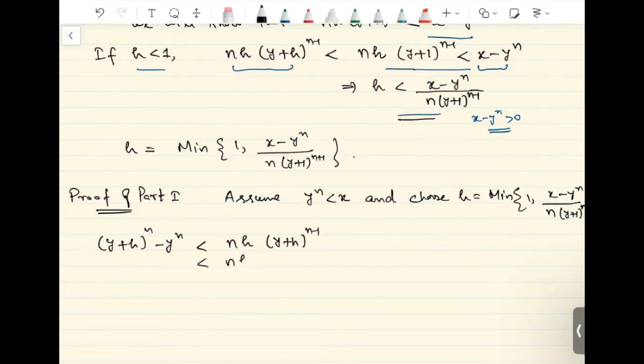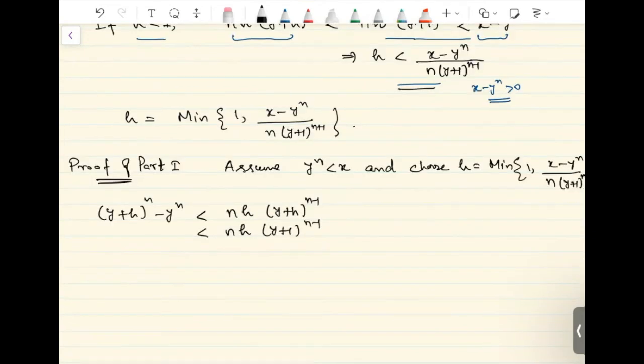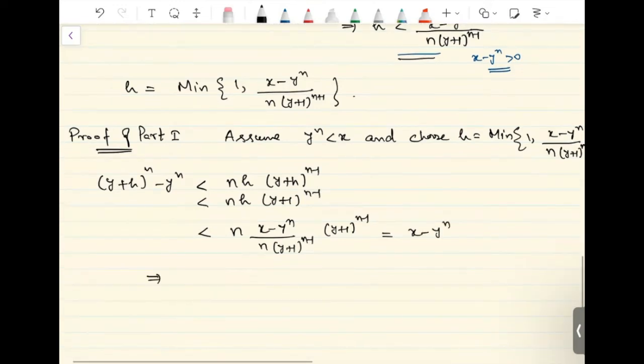Since h is less than 1, h is also less than (x minus y raised to n) divided by n times (y plus 1) raised to n minus 1. So this equals x minus y raised to n, and that implies y plus h belongs to E.